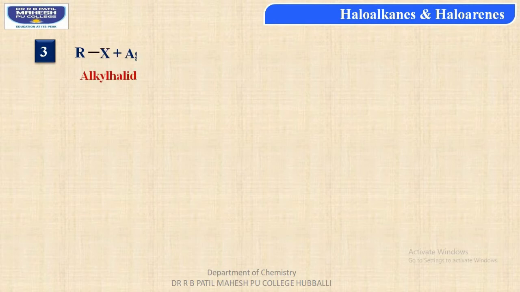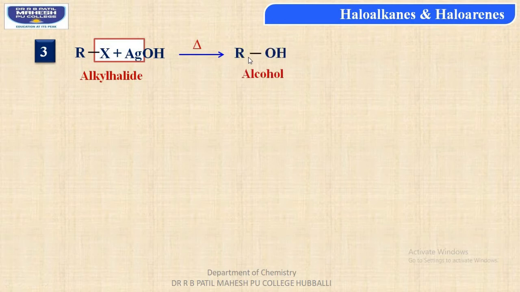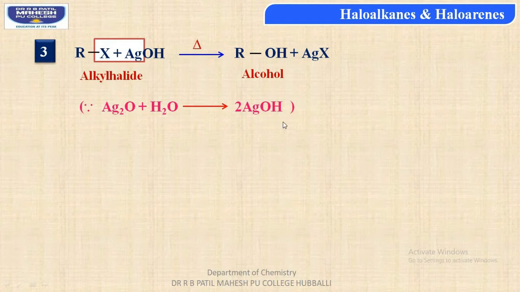Next, students, when an alkyl halide is treated with silver hydroxide or moist silver oxide, then on heating, we get ROH, that is alcohol, along with the removal of AgX, that is silver halide. Because students, silver oxide plus water gives you silver hydroxide.